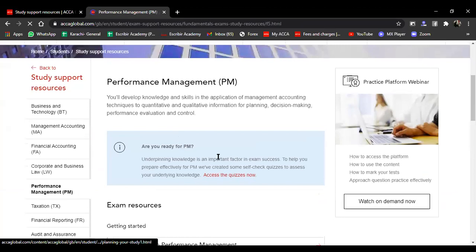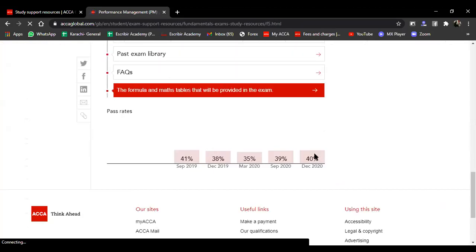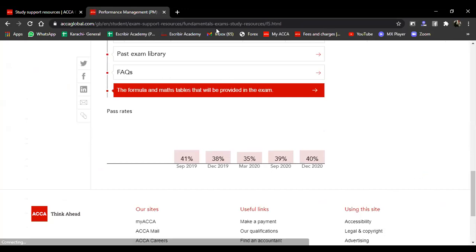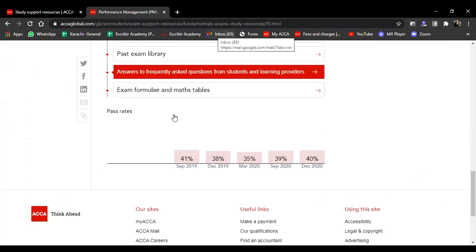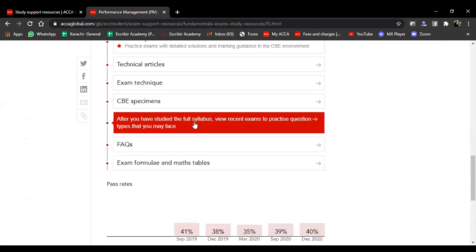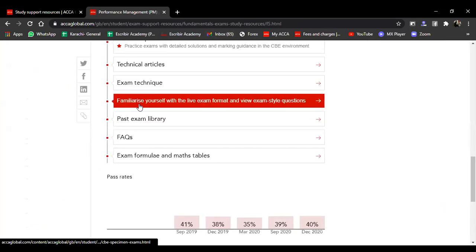Under it, you could see the pass rate of this paper over a period of time. What I'm going to do right now is focus upon the specimen examination. I'll start off the specimen exam.